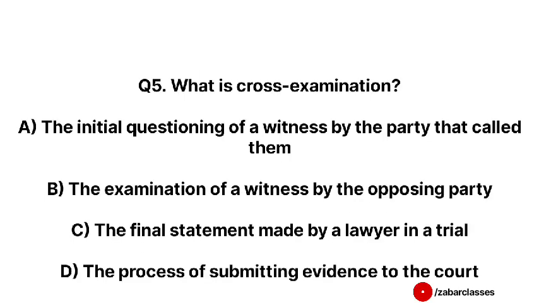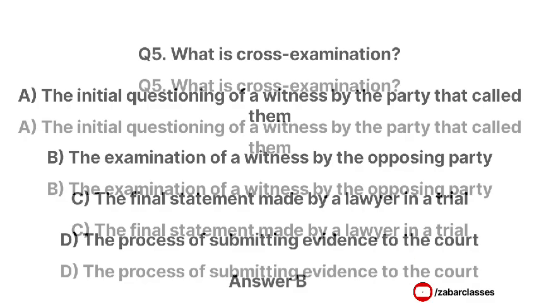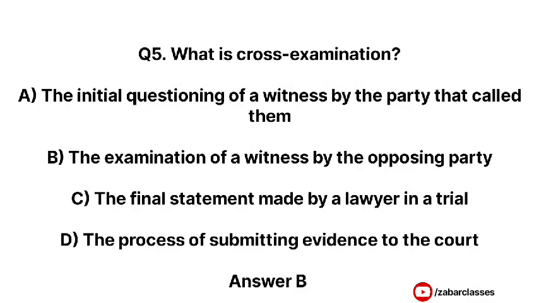Next question is, what is cross-examination? Option A, the initial questioning of a witness by the party that calls them. Option B, the examination of a witness by the opposing party. Option C, the final statement made by a lawyer in a trial. Option D, the process of submitting evidence to the court. Correct answer is option B, the examination of a witness by the opposing party.